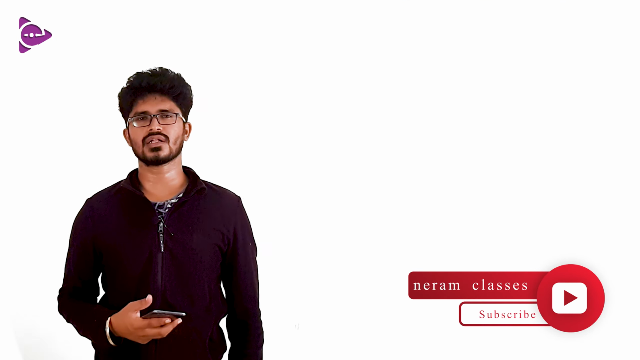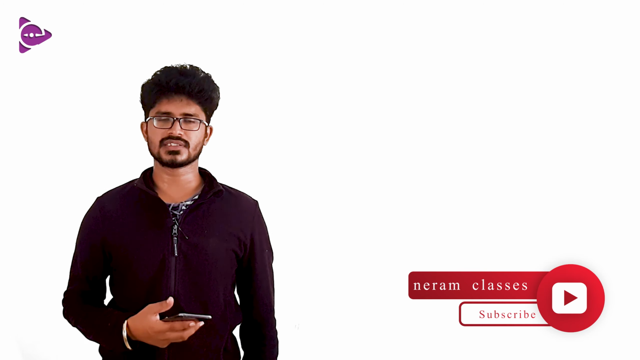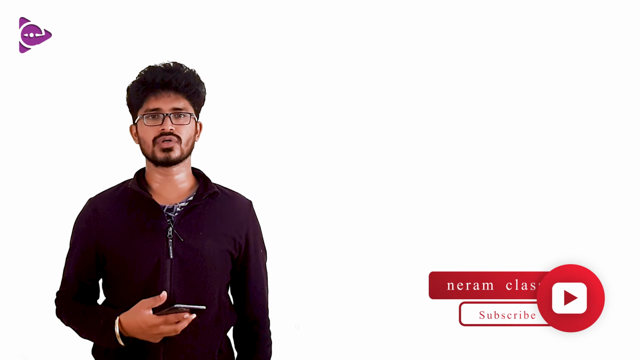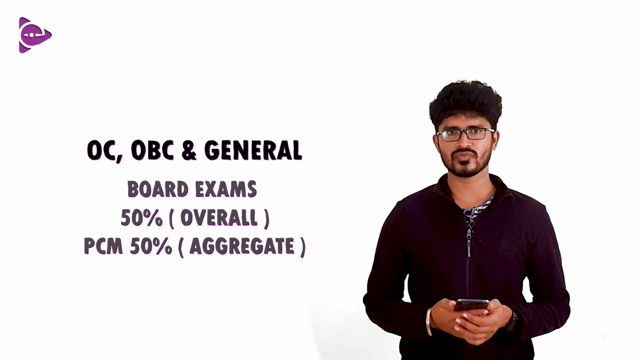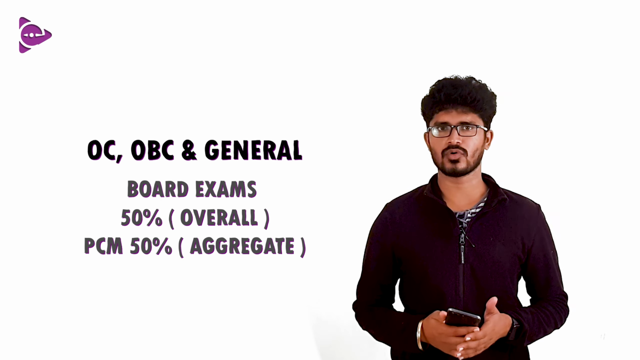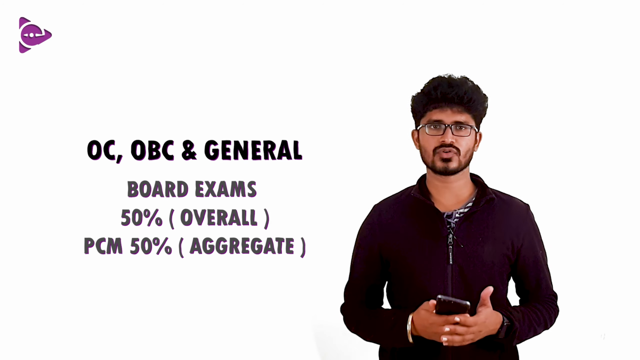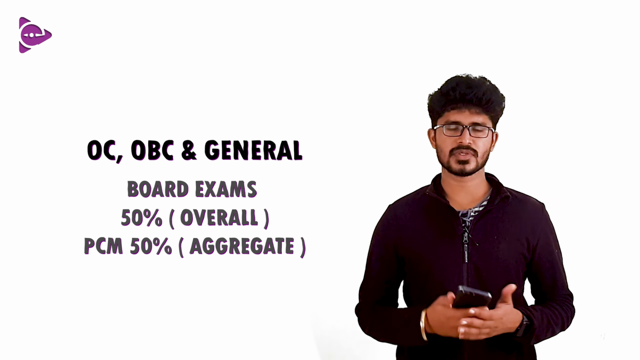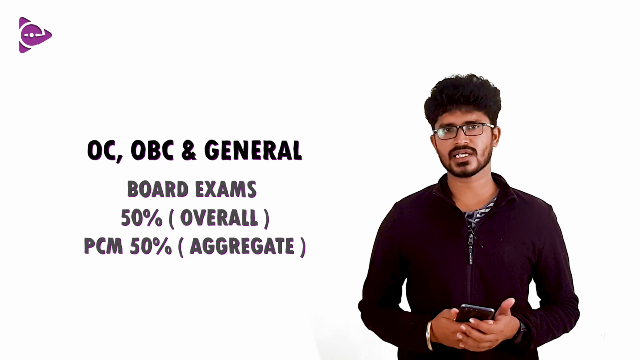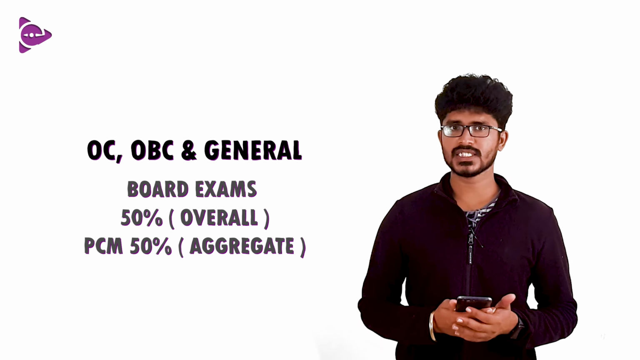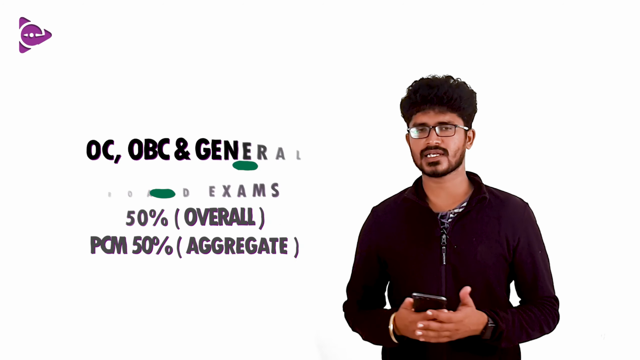So now we will see what the eligibility criteria are for the NATA examination. It is not guaranteed that you will get into an architecture college once you clear the NATA examination without meeting the following eligibility criteria, which I am going to tell you now. You must score at least 50% overall in your board exam and also an aggregate score of 50% in physics, chemistry and math. This 50% limit is only for OC and OBC general category students.